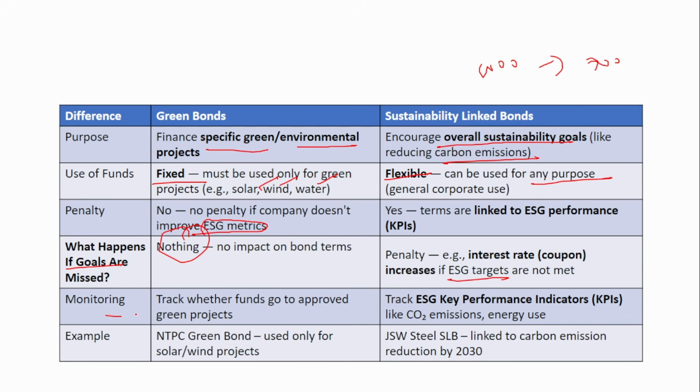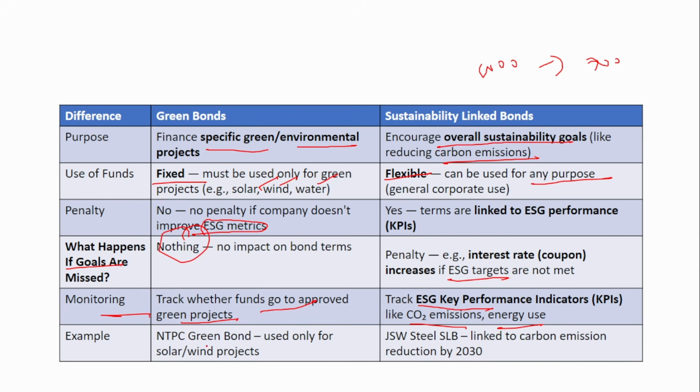Next is monitoring. For green bonds, it tracks whether funds go to the approved green projects or not. Sometimes what happens is that companies raise the money but use it for some other purpose, right? So, diversification of funds takes place. So, in green bonds, monitoring takes place on whether the fund is utilized for the purpose that is listed in the brochure or not. But in sustainability linked bonds, it tracks ESG key performance indicators like CO2 emission and energy usage. So, here it is overall, again not any particular purpose.